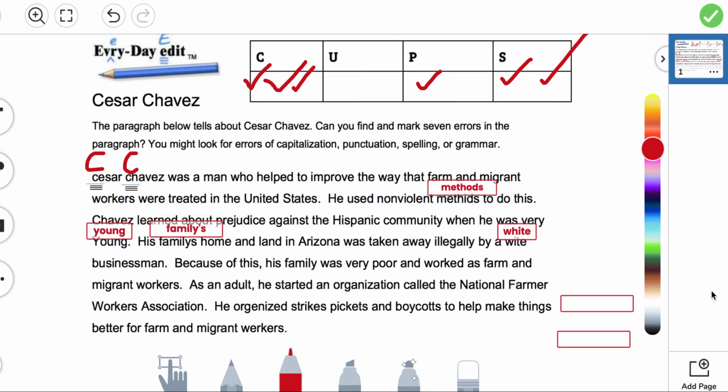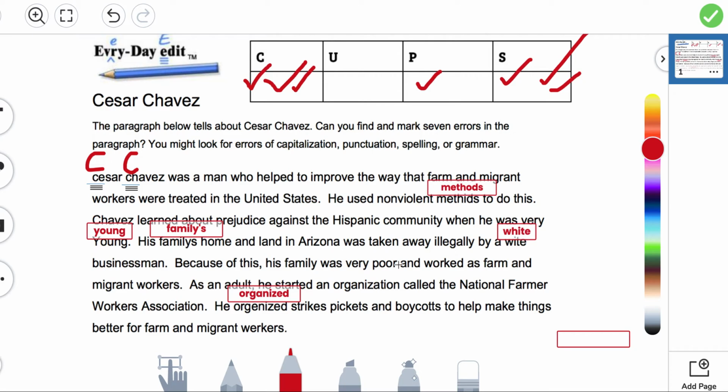Then let's look at the last sentence. There are 2 errors. Can you find them? He organized strikes. We're going to pause right there. That is a misspelled word. Organized is spelled O-R-G-A-N-I-Z-E-D. And that is a spelling error. So add a check mark next to the S column.